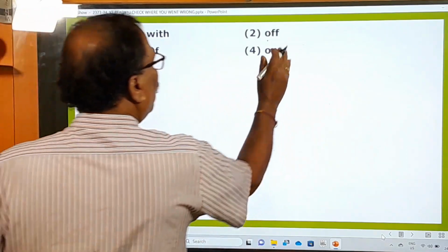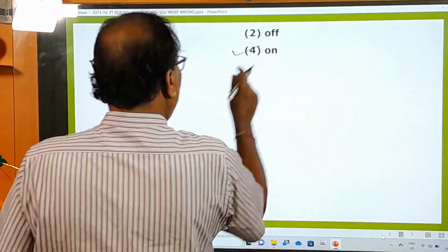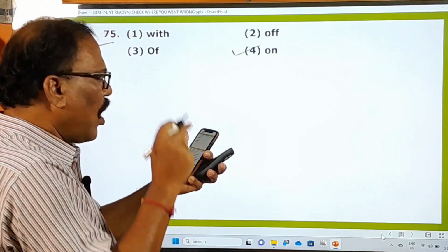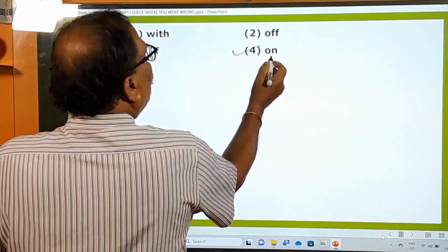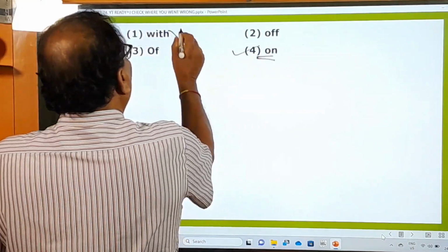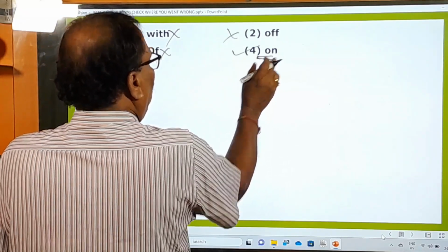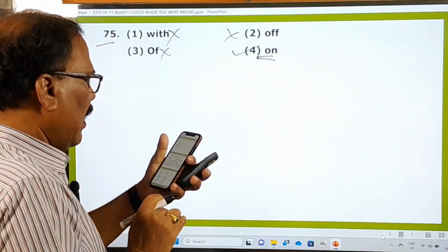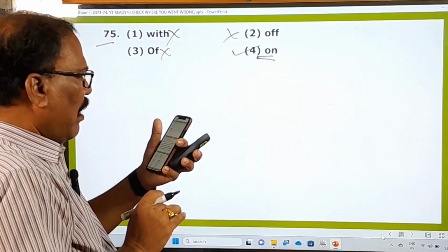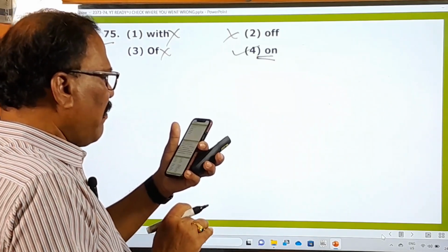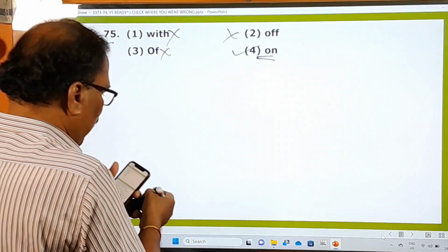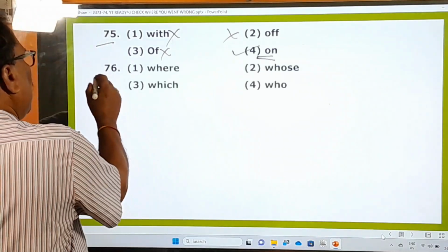Then what is that? Automatically this 4th one is there. What is that? The effect of salt on health. So you have to use on in that blank. Therefore this is wrong, this is wrong, this is wrong. Only 4th one is the right one. Okay. And here is an issue dash neither everyone agrees. What is the 76th one?